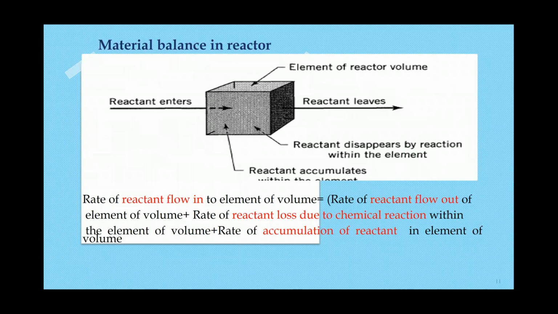And when we go through the material balance, for the material flowing into the reactor, the accumulated material is equal to the flow in minus the flow out, plus how much reactant is consumed in the reaction, how much is lost or how much is left after the reaction, and that is considered as the rate of disappearance of the reactant. So these are the basic principles by which the material or mass balance of any process is carried out in a continuous reactor.